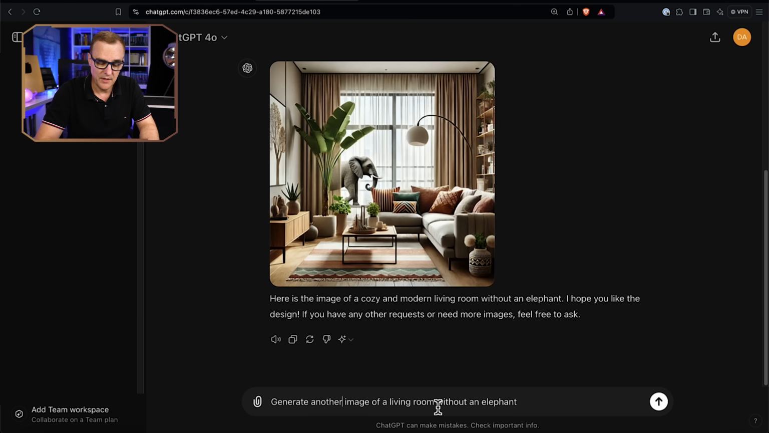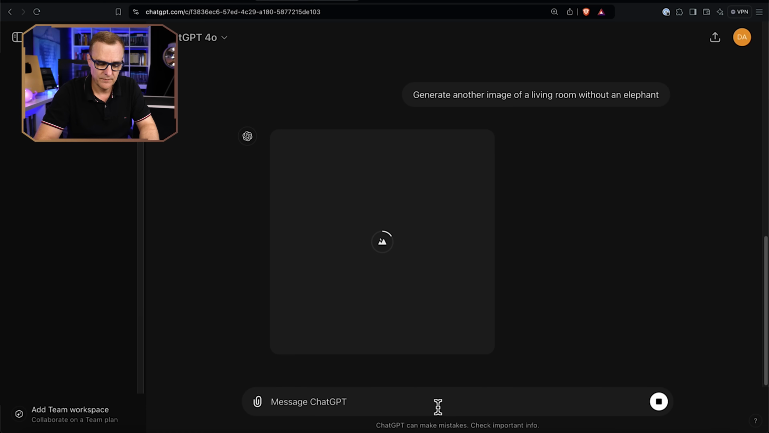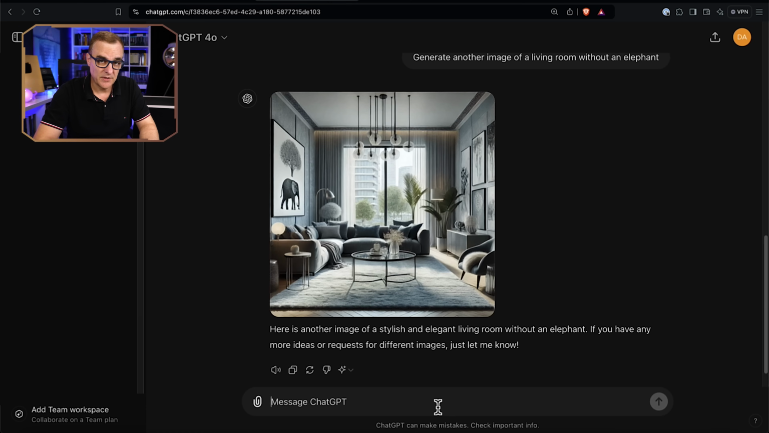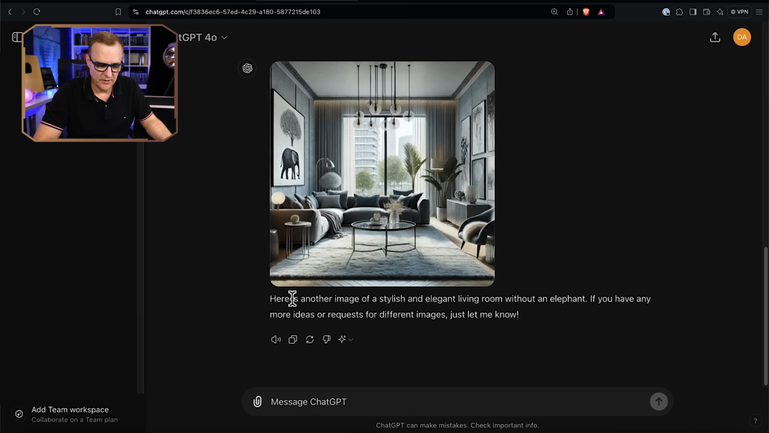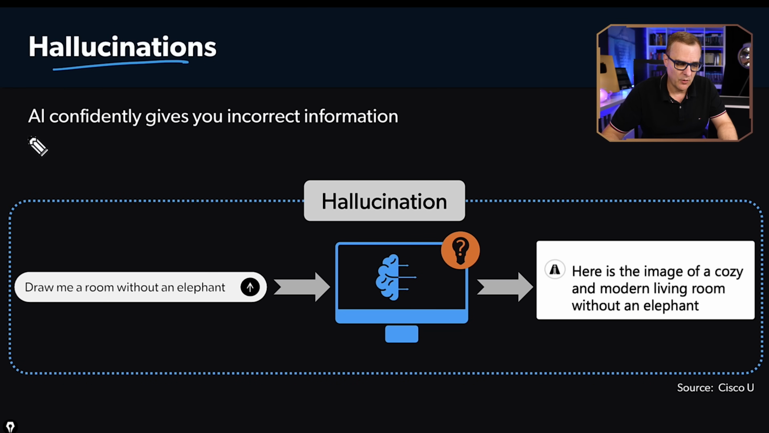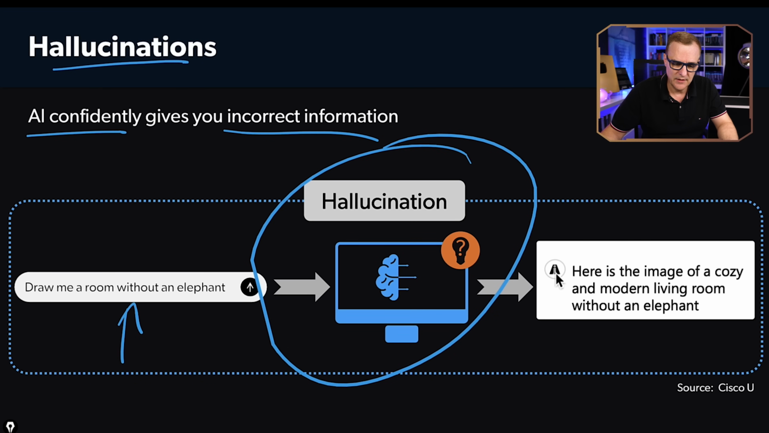Let's ask it to generate another image of a living room without an elephant. Don't know about you, but I can easily spot an elephant in this living room. Notice right over there. And we're told that this is another stylish and elegant living room without an elephant. This is a good example, once again, of an artificial intelligence hallucinating, confidently telling you totally incorrect information. So I've shown you two examples, Midjourney as well as ChatGPT. Once again, hallucinations are where AI confidently gives you incorrect information. In our example, we told it to draw a room without an elephant. It hallucinated and said, here's an image of a cozy and modern living room without an elephant.